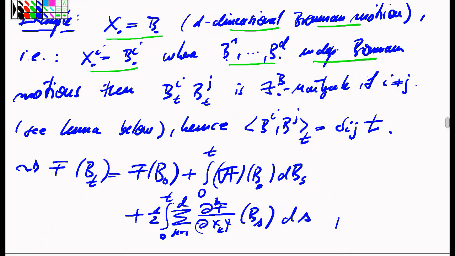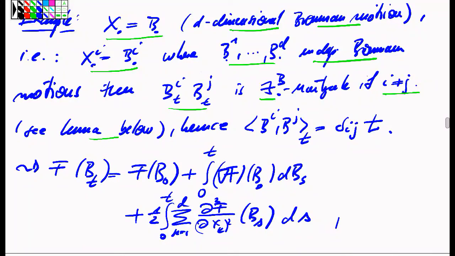And then it is true that also the product of two different coordinate processes is a martingale, for instance with respect to the filtration generated by the Brownian motion, which is a lemma I shall prove below. It's more complicated than it seems at first sight. The lemma says that if you have two martingales and the two martingales are independent as stochastic processes, then the product process of the two is also a martingale.